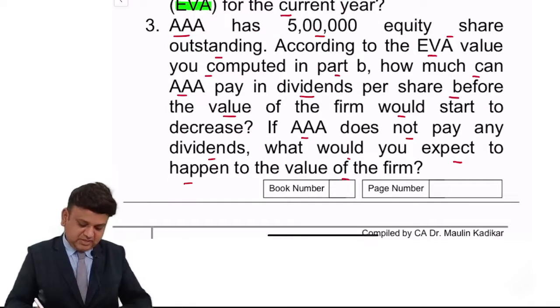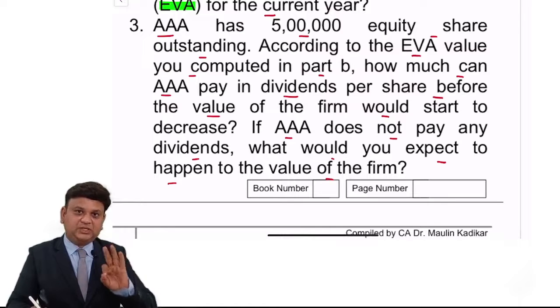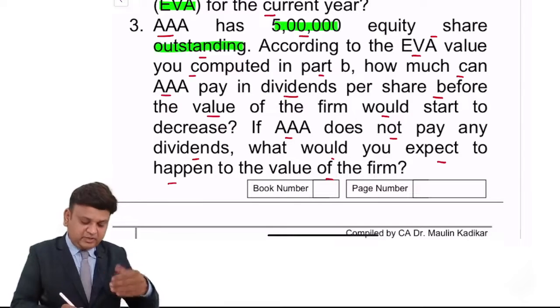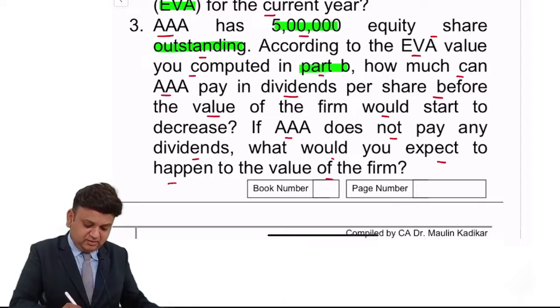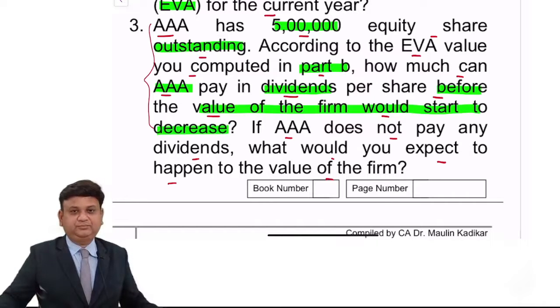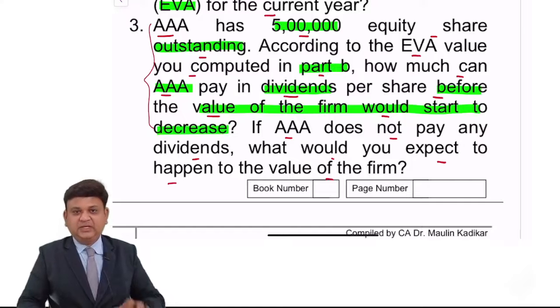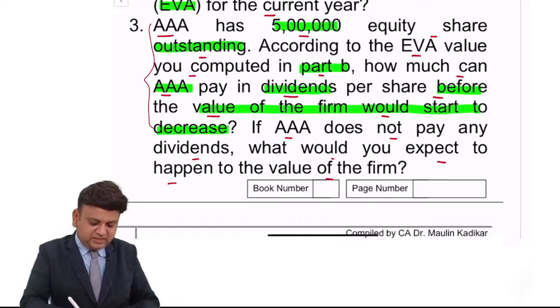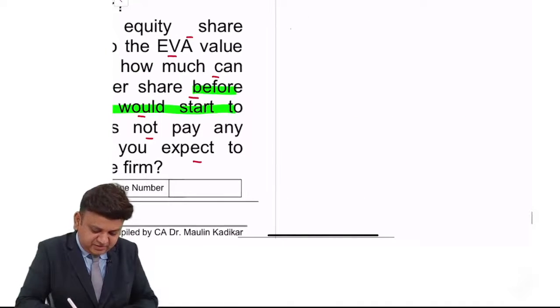Next question. I want you to answer this question in the chat box. If AAA has 5 lakh equity shares outstanding, according to the EVA value computed in part B, how much can AAA pay in dividend per share before the value of the firm would start to decrease? For question number 3, we have to compute the EVA dividend.